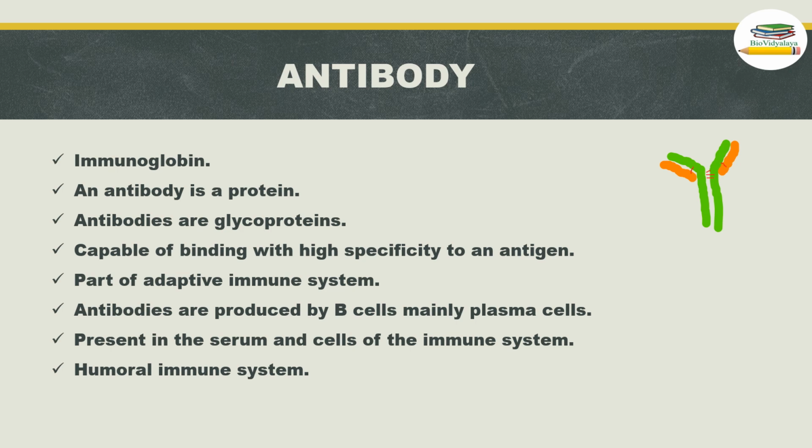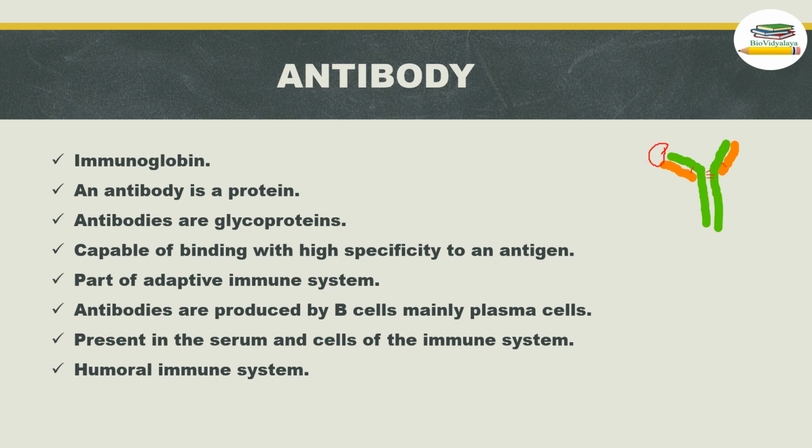Antibodies are capable of binding with high specificity to an antigen. So this antibody is specific for a particular antigen and will bind to an antigen specifically.